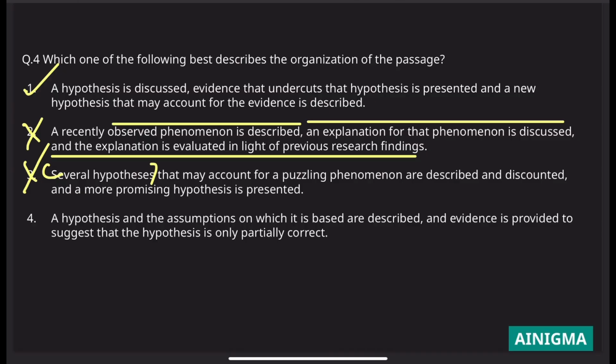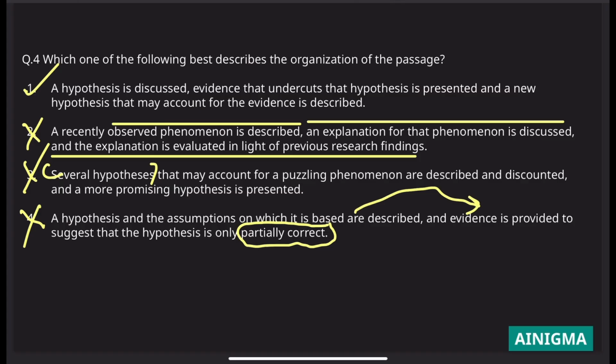Fourth option. A hypothesis and the assumption on which it is based are described, and evidence is provided to suggest that the hypothesis is only partially correct. Well, it's not partially correct. This is also saying that evidence is provided to suggest the hypothesis is partially correct. It is not taking into account the second hypothesis that is also being taken. That's why it's also wrong, and due to this partially correct, this also makes it wrong. So fourth is also an incorrect option.